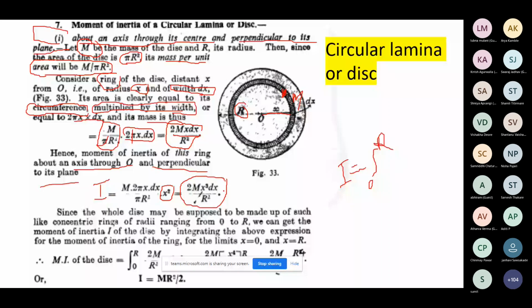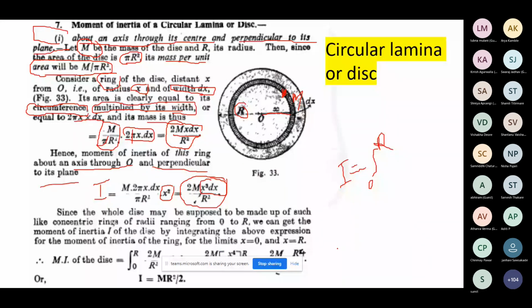The variable in your integration is the radius, that is x here. So if you integrate x cube dx over 0 to r, you will get x to the power 4 by 4.